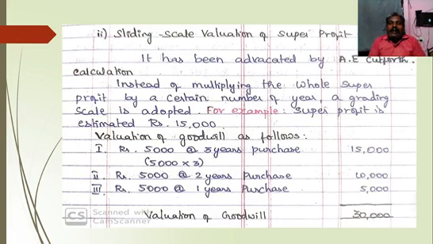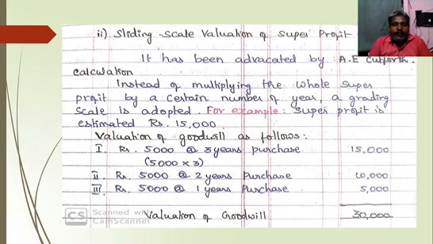Second method is sliding scale valuation of super profit method. It has been advocated by AE Cutforth. So how to calculate under this method? There are no specific formulas or problems available in this method. We have to calculate in some ways. So instead of multiplying the whole super profit by a certain number of years, a grading scale is adopted for calculation of valuation of goodwill under this method.